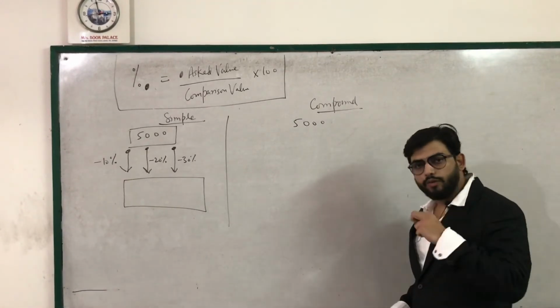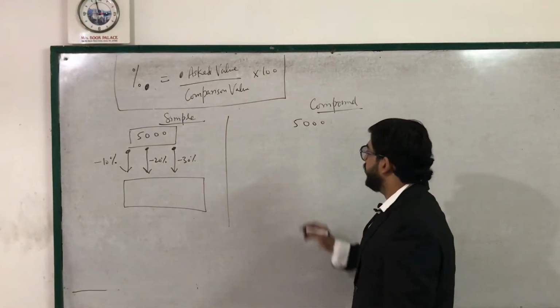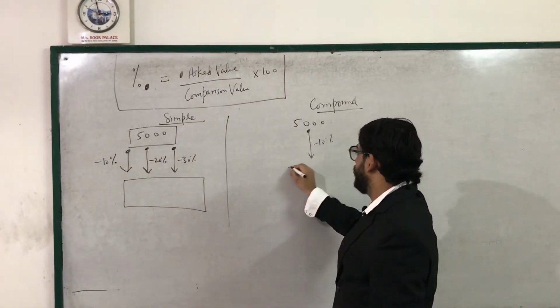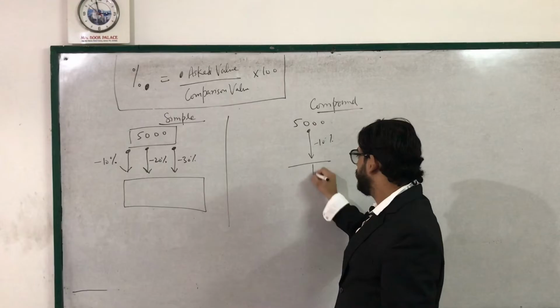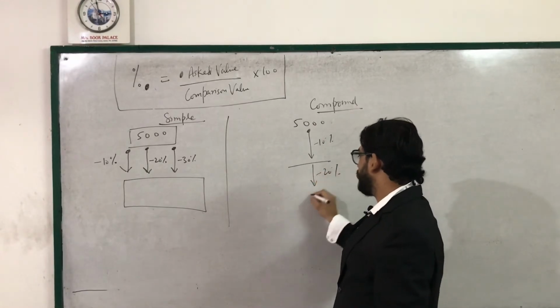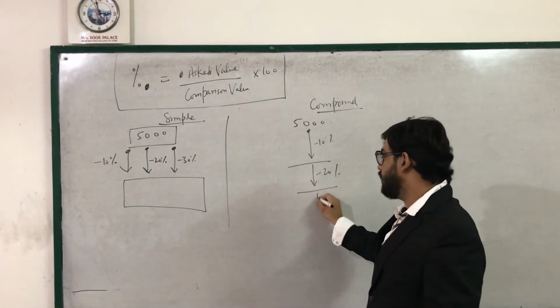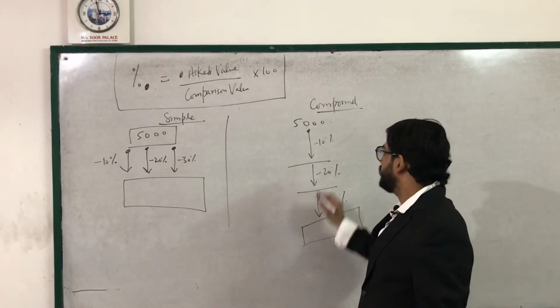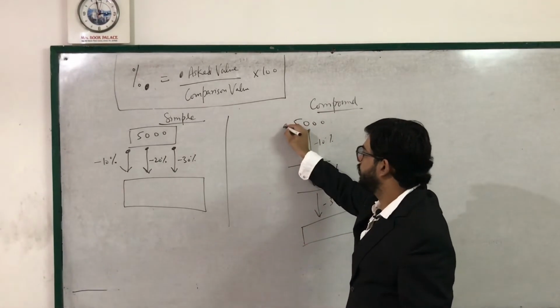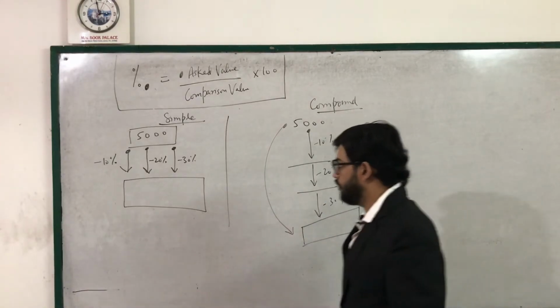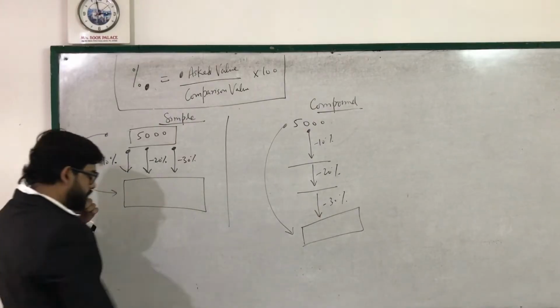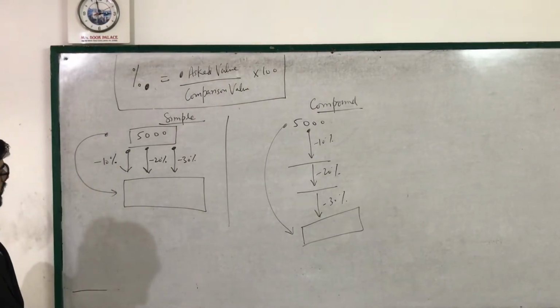So comparison value will always be the past value. In this case, what happens is we lessen 10%. Whatever the result comes out, we lessen 20% out of it. Whatever the result further comes out, we lessen 30% out of it. So this is the past value. This is the future value. This is the past value. This is the future value, right?